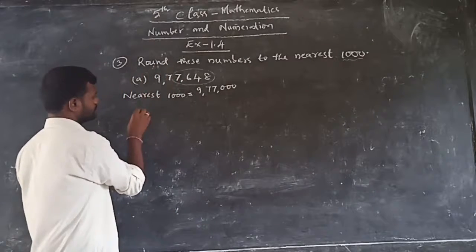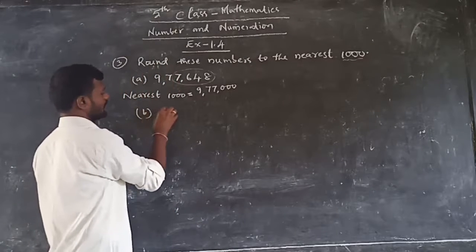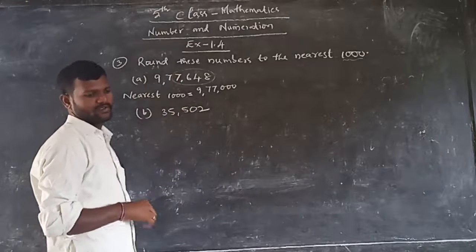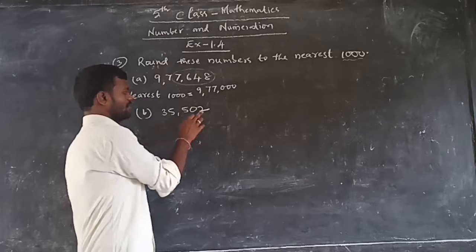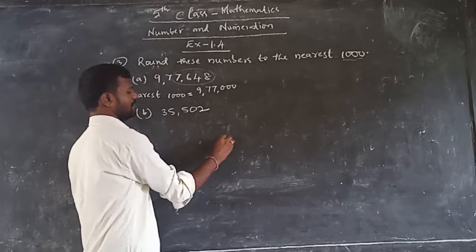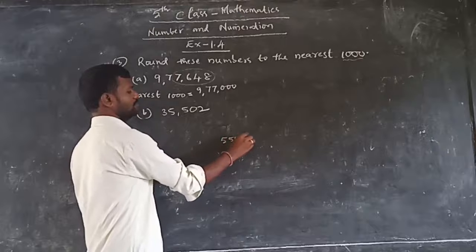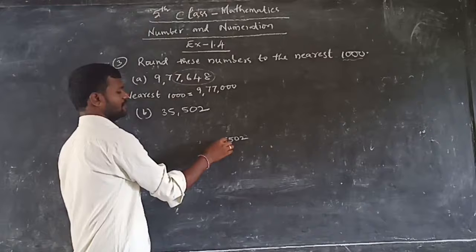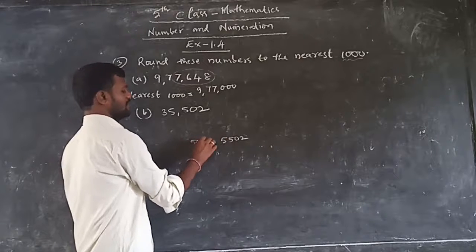And the next, B, 35,502. What is the nearest thousand? Ones, tens, hundreds, thousands you should take. So 5,502. What is the nearest thousand to this one? 5,000 means it lies between 5,000 and 6,000.